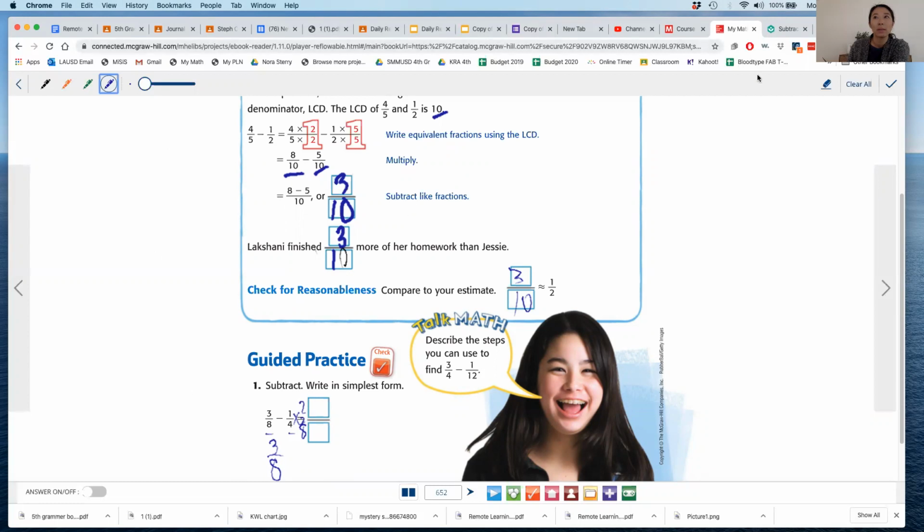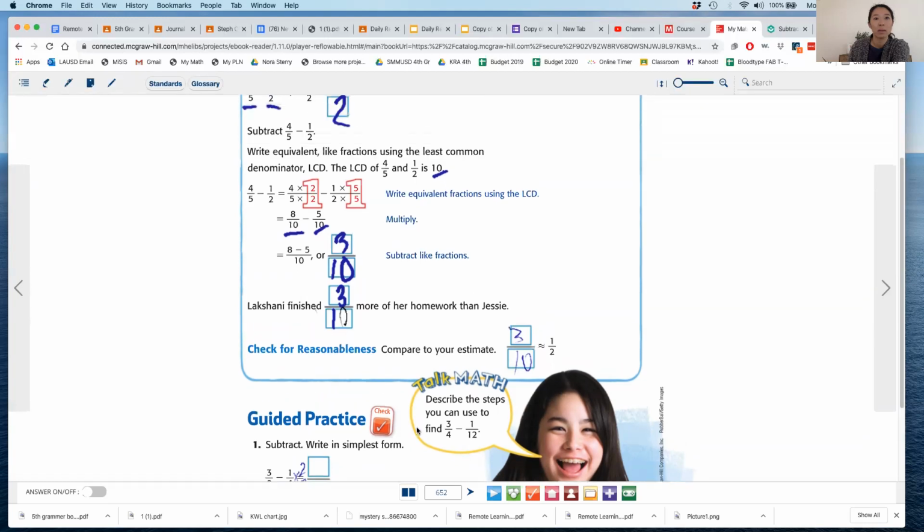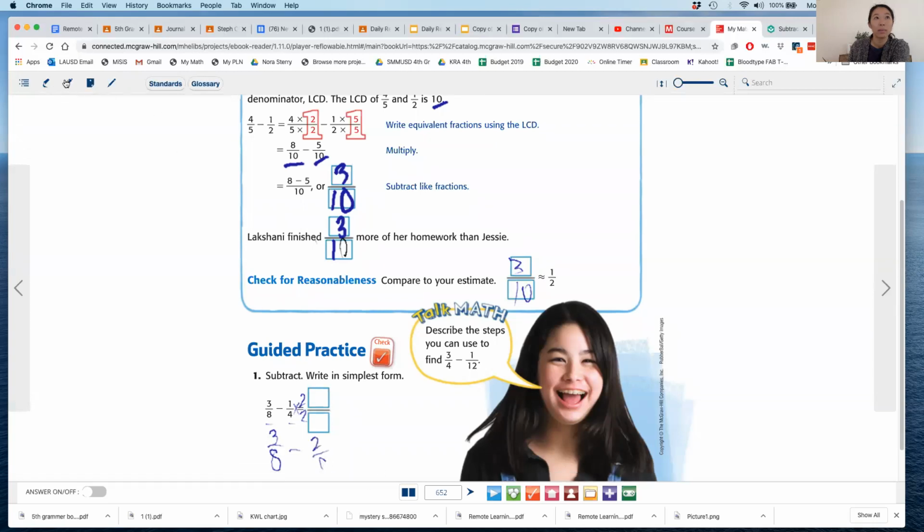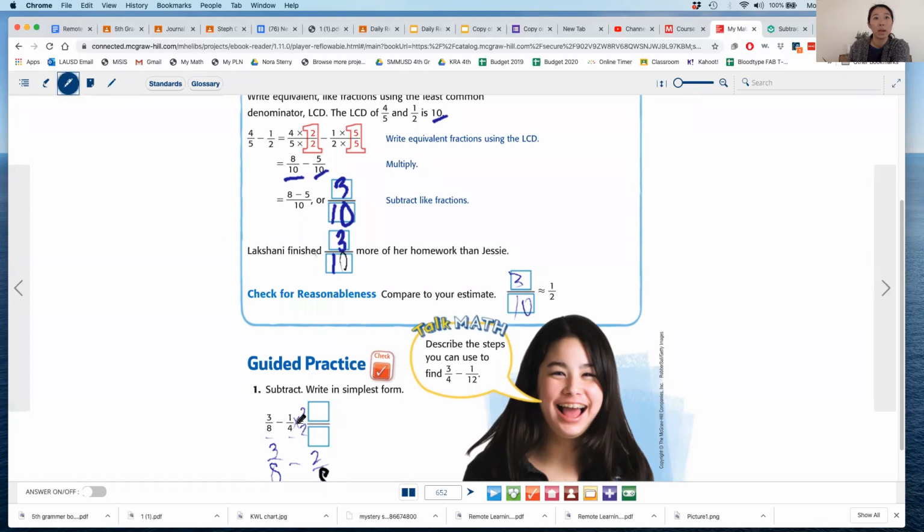Let me write it a little better. 1/4 is the same as 2/8 because 1 times 2 is 2, and 4 times 2 is 8. So I'm multiplying by 2/2, so that I would be subtracting 2/8. What's 3/8 minus 2/8? Hopefully you can tell the answer is 1/8. Sorry, my pen keeps turning off. 3/8 minus 2/8 equals 1/8. Okay, so your answer is 1/8.